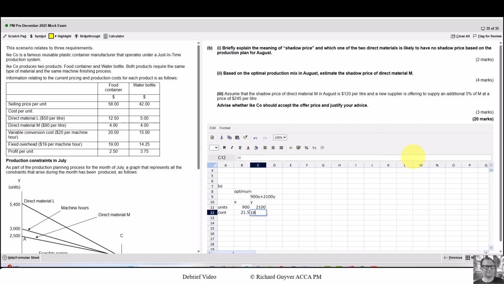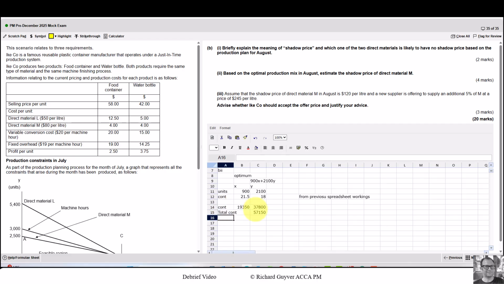I don't like numbers suddenly appearing in a spreadsheet. I think it's a risk because if you've made a mistake, the examiner will not know where it's come from. So I would put a little note: from previous spreadsheet workings. At least then it's clear where it's come from. So the total contribution equals that times that times that, and then that one plus that one is the total